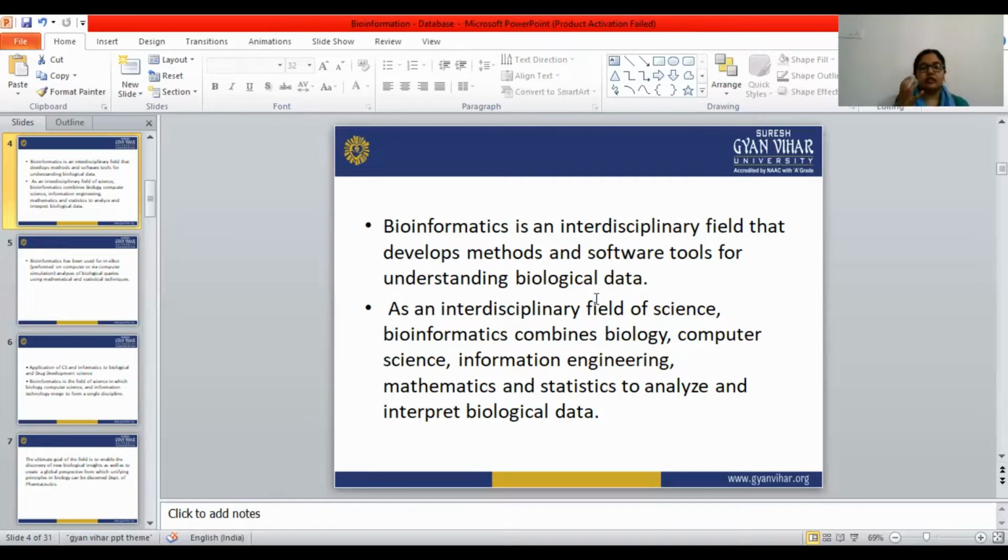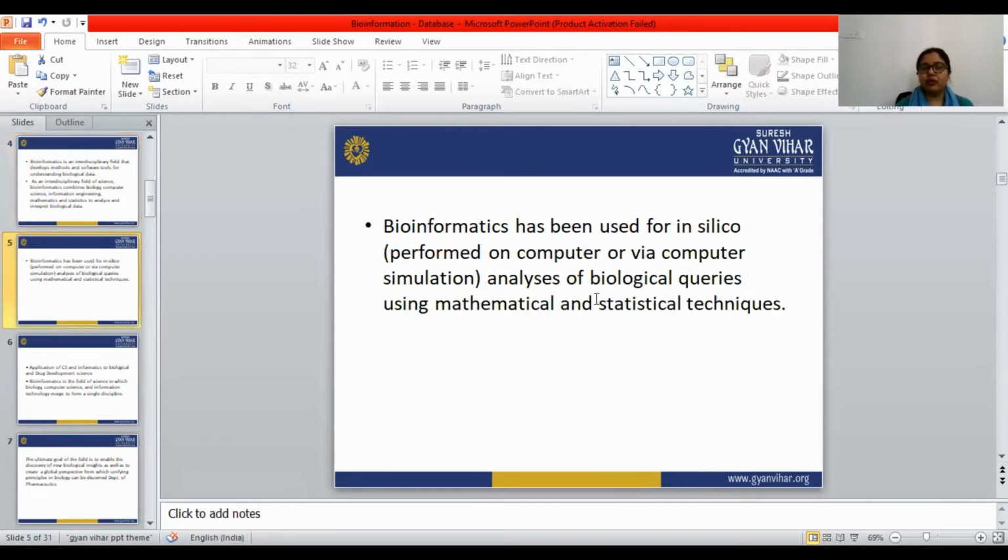And bioinformatics has been used for in silico work, which we have to remember means that all the interpretation and analyzing is performed on the computer or via computer simulation.